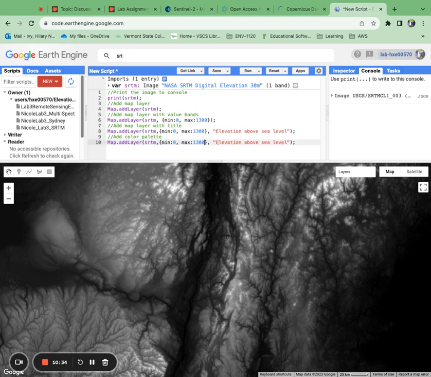So any parameter that we want to be reflected here on the map, we need to add inside these squiggly brackets. Okay, so I'm going to let it know I want a palette. And this goes into a square bracket. We're not getting into JavaScript or Python too deeply in this class, but we are using it right now. And so if you'd like more information, it is linked. Please look it up.